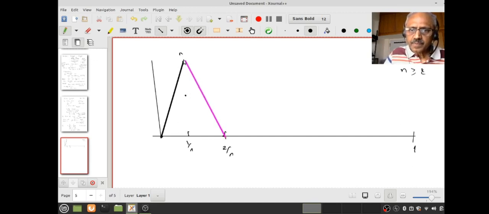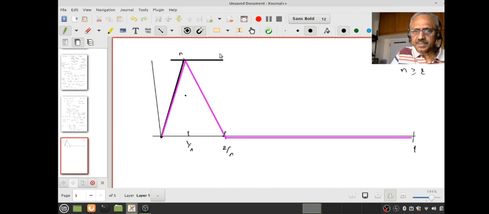Okay, and after that it remains 0 here. Do you follow that? The height is here n, y equal to n, right? So this is my graph of the function fn.